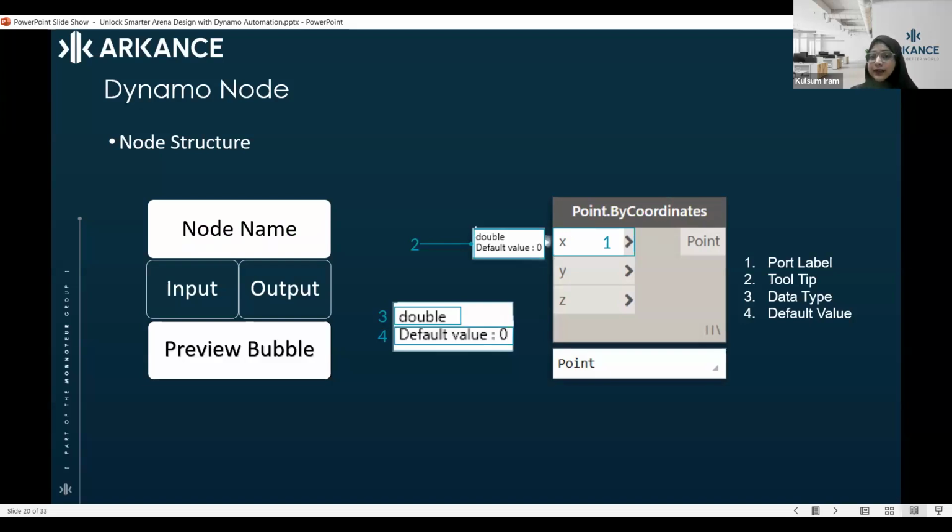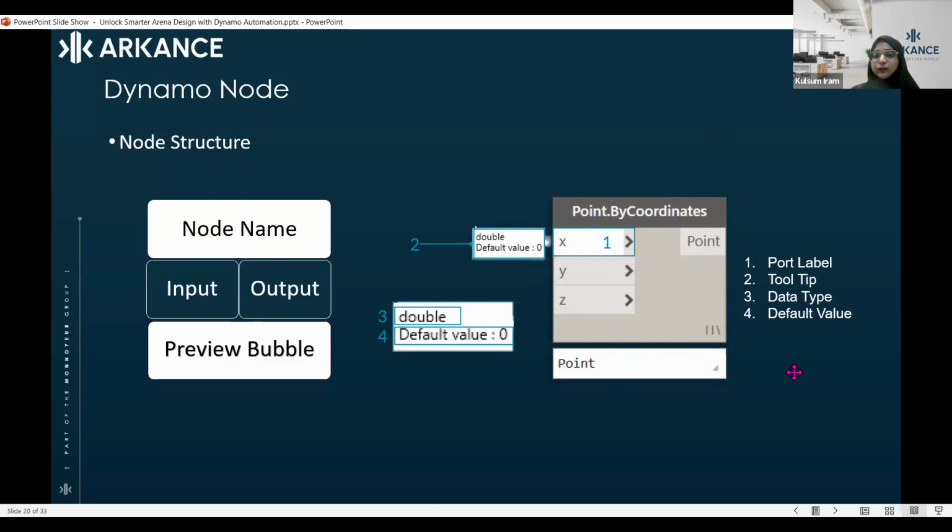Coordinates are going to be your XYZ coordinates. You are going to define the values of the XYZ coordinates, and those values can be integer, default value, double, any particular value you can select. Then the values that you input over here are called the input, and after the creation of your point, that is called the output. And whatever you have done up to this particular node, you can also see in a preview. So we have a preview bubble as well. This is what Dynamo nodes look like.